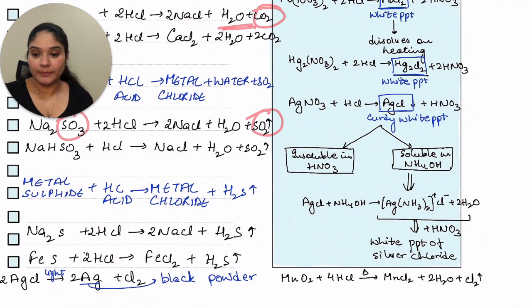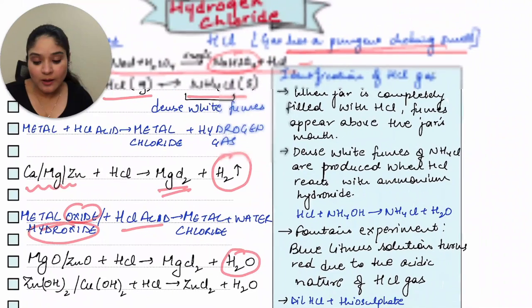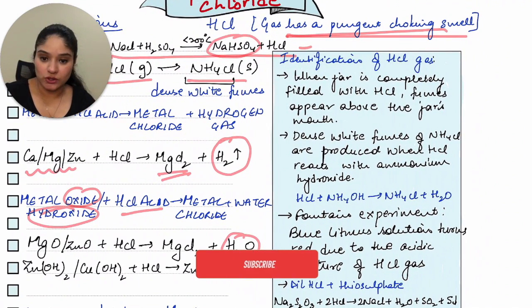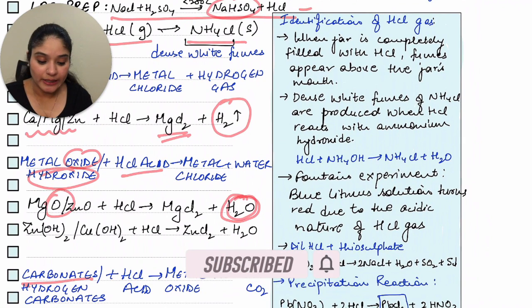Then when you have sulfide, in that case you have only S there. So instead of getting anything along with water, you end up getting H2S. So make sure that you remember them in a particular pattern. When metal is alone, let's look at it again. When metal is alone, I get hydrogen. When my metal is along with oxygen, I get H2O.